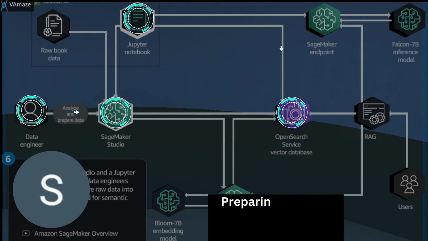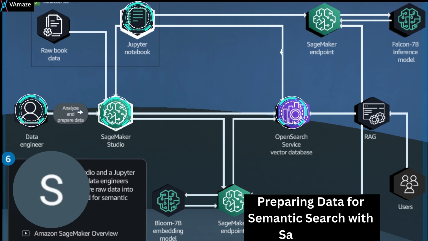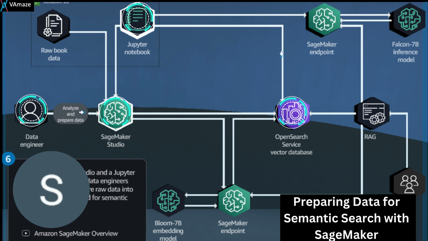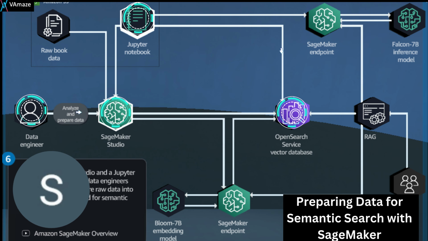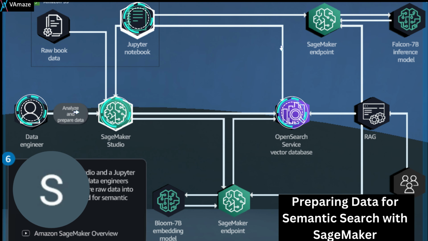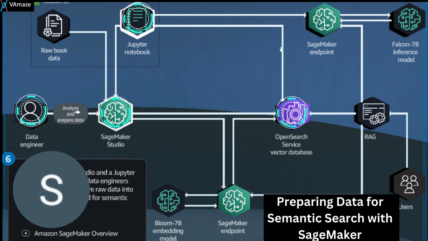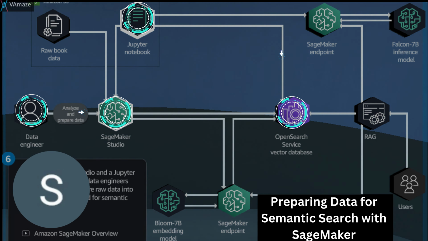This step is for preparing the data for semantic search with SageMaker. Amazon SageMaker Studio and Jupyter Notebooks are essential tools for data engineers. They allow for the analysis and preparation of the raw data, converting it into a format suitable for semantic search, enabling more efficient and relevant data retrieval.